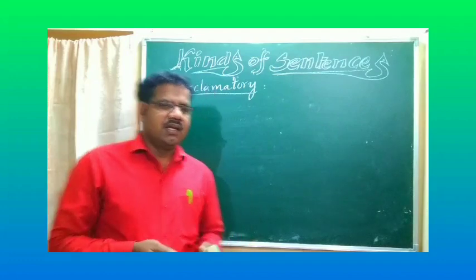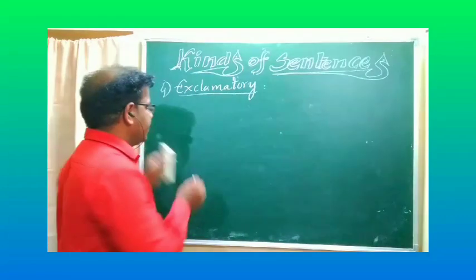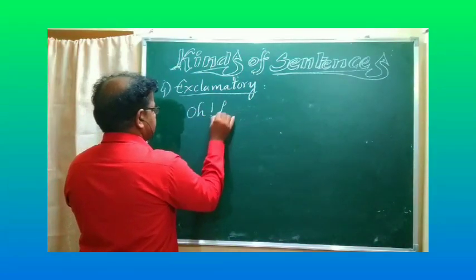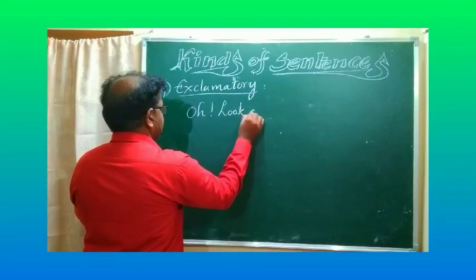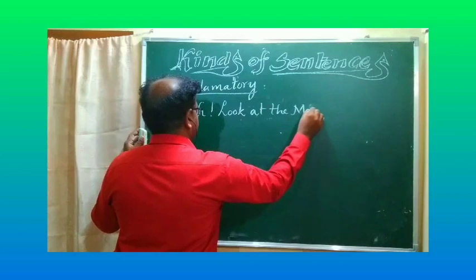So we may divide it into two types of examples. Once look at the board. Oh, look at the moon. Oh, look at the moon.